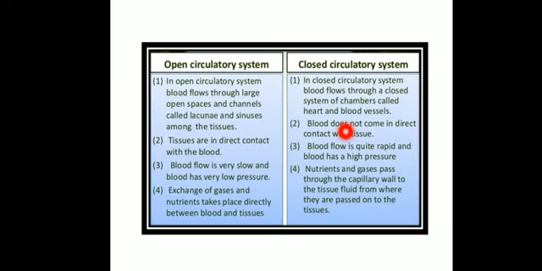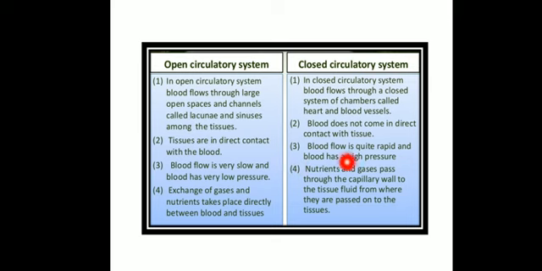So you can see open circulation, double and closed circulation. We have already seen open circulation and closed circulation, I think, right? In the open circulation system, blood flows through large open spaces called sinuses and lacunae, while in the closed circulation system, blood flows through a closed system of chambers called the heart and blood vessels. In open circulation, tissues are in direct contact with the blood, while in closed circulation the blood does not come in direct contact with the tissue because arteries and capillaries are present. In open circulation, blood flow is very slow and the blood has very low pressure.